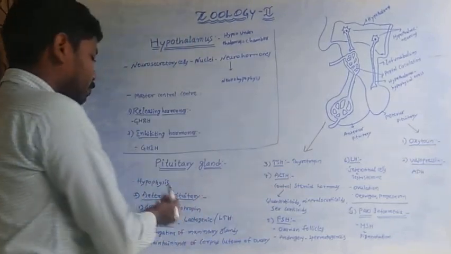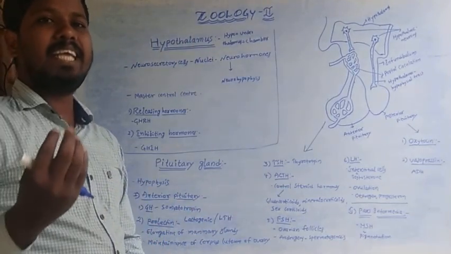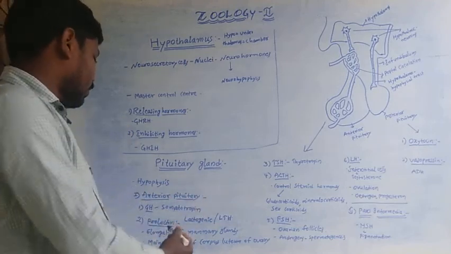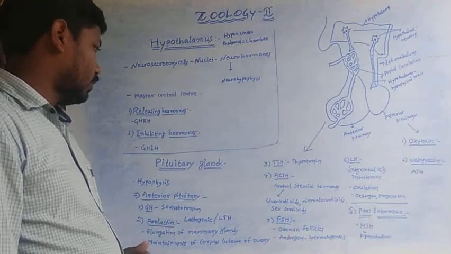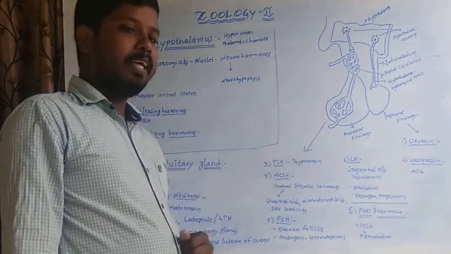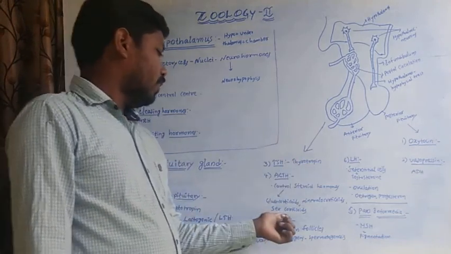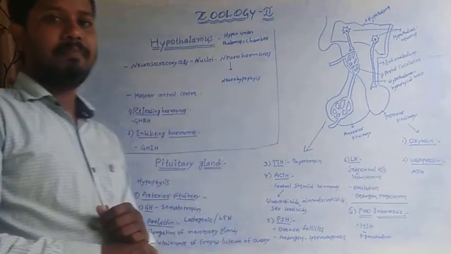So anterior pituitary secretes 6 main important hormones. Those are growth hormone, prolactin, thyroid stimulating hormone, adrenocorticotropic hormone, follicle stimulating hormone and luteinizing hormone.